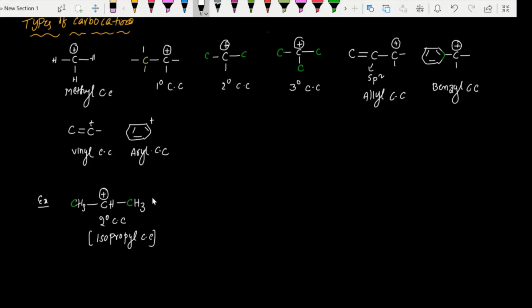Isopropyl carbocation. Now if you observe this, CH3, C plus, CH3 with another CH3 here, the carbon having positive charge is connected with three other carbons. So we call this a tertiary carbocation, a 3-degree carbocation, but its actual name is tertiary butyl carbocation. In short, they call it t-Bu, tertiary butyl carbocation.